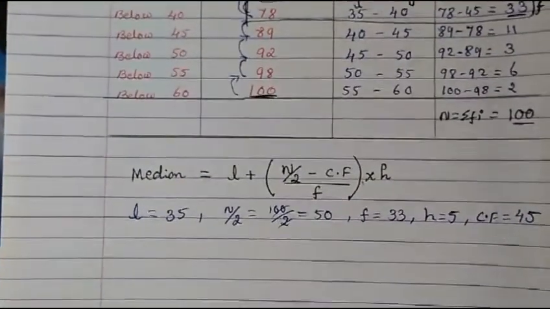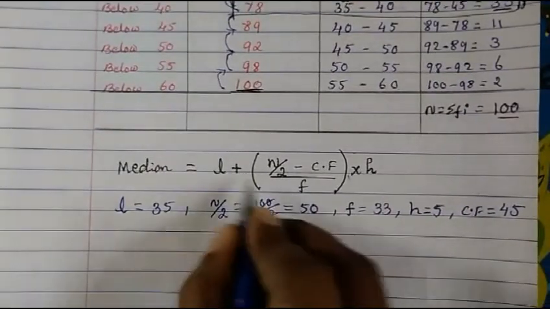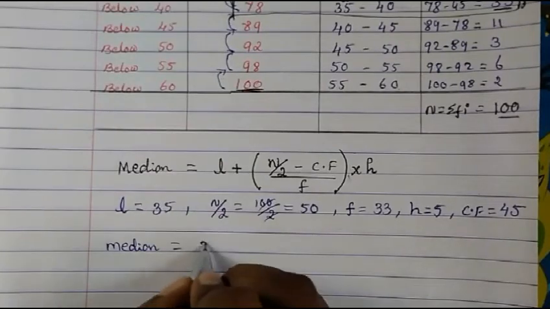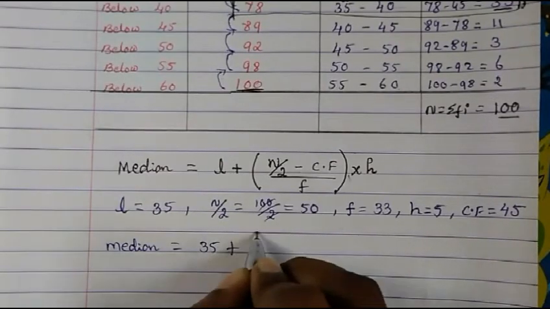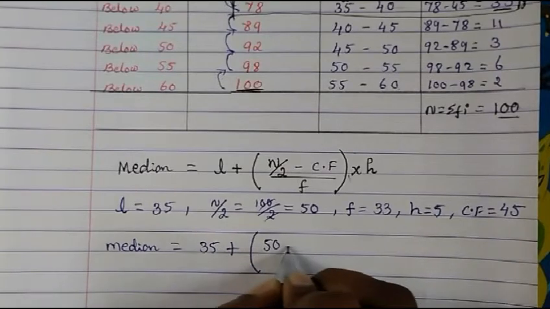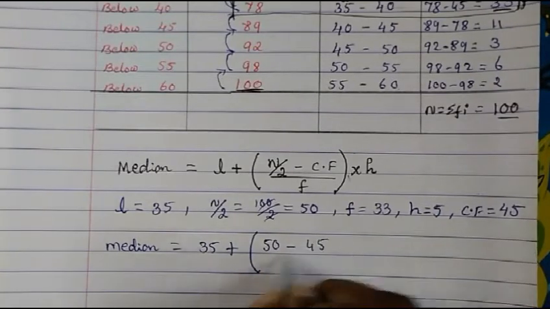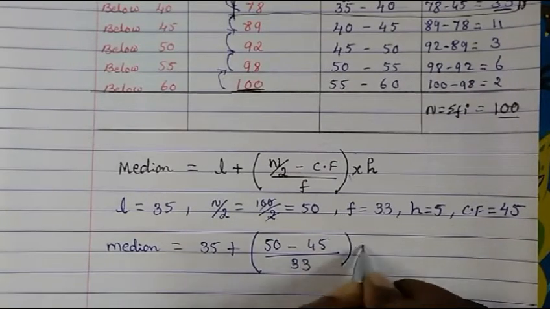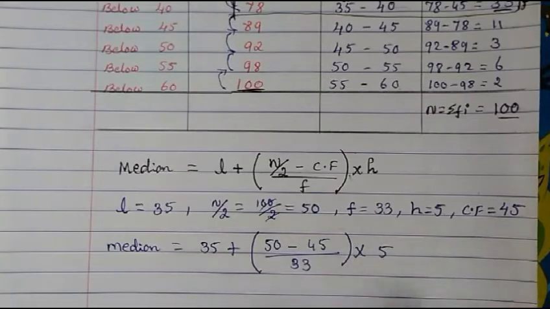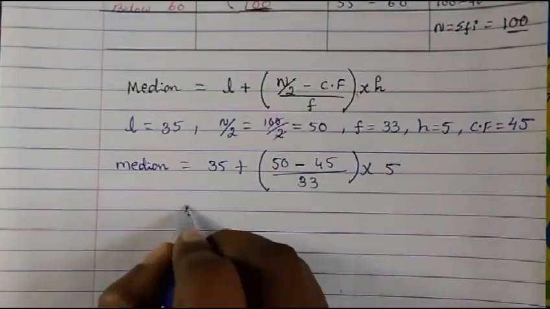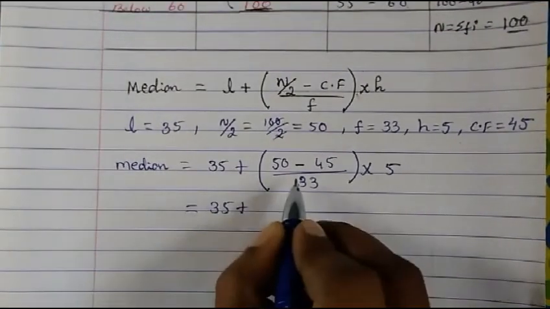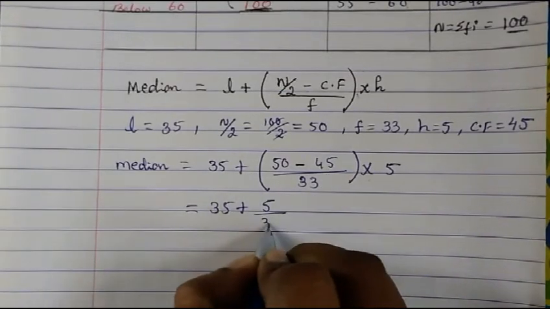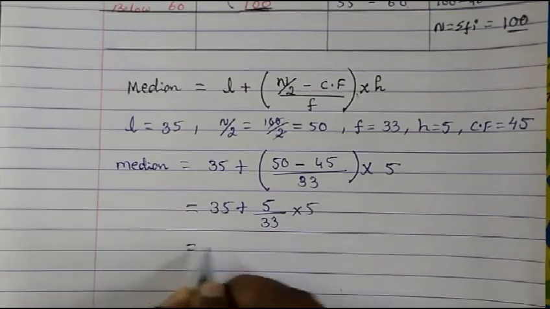All the values we have, put them now in the formula. Median equals L is 35, n upon 2 is 50, CF is 45, frequency is 33, H is 5. So 35 plus 50 minus 45 will be 5, upon 33, into 5.